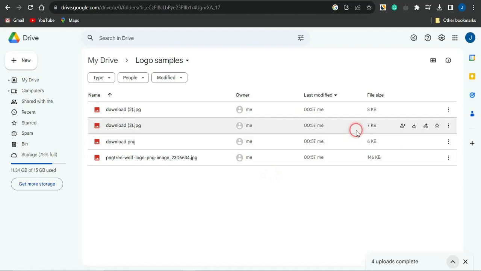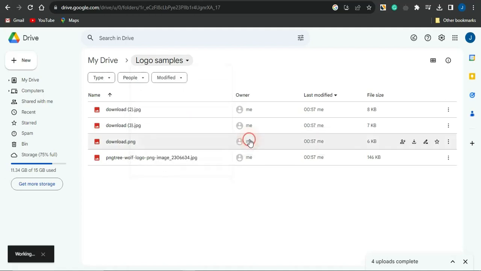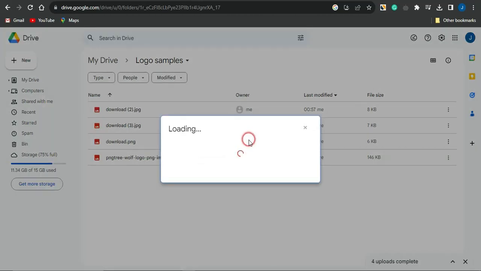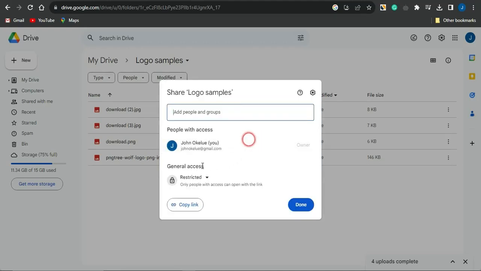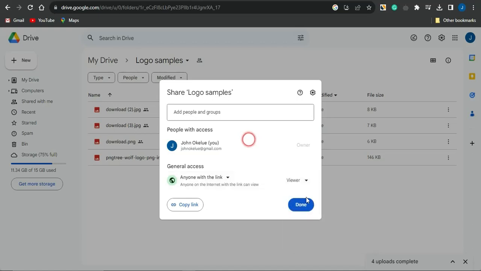So what you want to do right now is to come onto this section, click on this particular drop down arrow, click on share, and you want to also click on share right here. So if you do that, guys, you could then just simply go on to changing the general access to something like anyone with a link, and you could also go on to maybe changing this to the editor or viewer. I'm just going to leave that on viewer right now. Once that is done, I can just simply copy the link to this page and click on done.